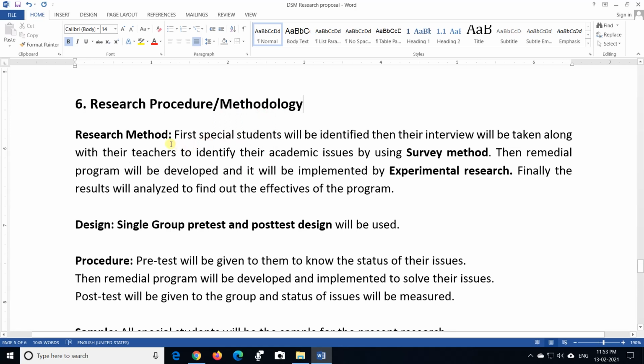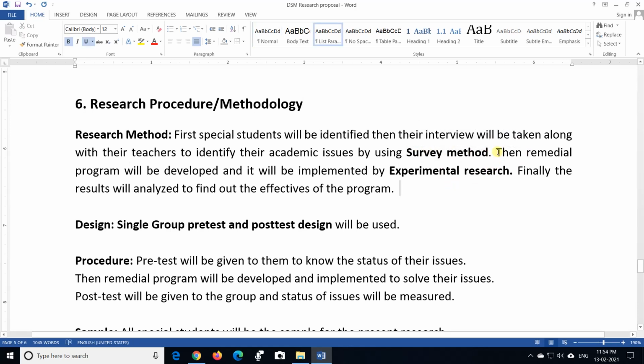In research methodology, there are a few things expected, like what research method you are going to implement in the action research. So first I have written over here the procedures to be followed. In this example, the researcher is going to find out the issues regarding the special children by interviewing their teachers. She is going to ask the teachers about the issues of the special children. For that purpose, she will employ the survey method.